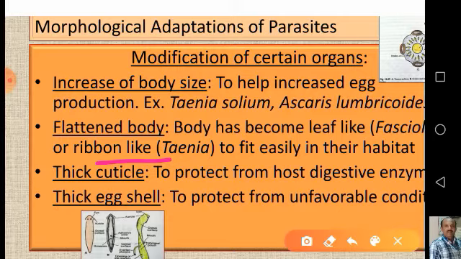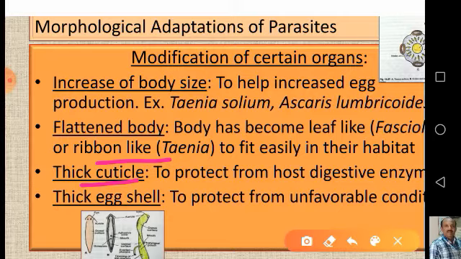Then coming to the thick cuticle. Some animals develop it to protect themselves from host digestive enzymes. The thick cuticle helps the parasite to withstand the action of the digestive enzymes.